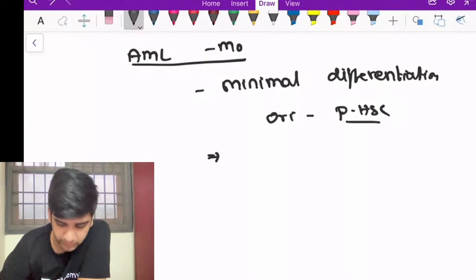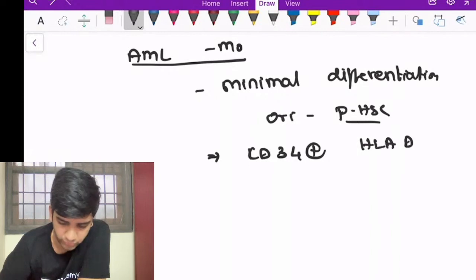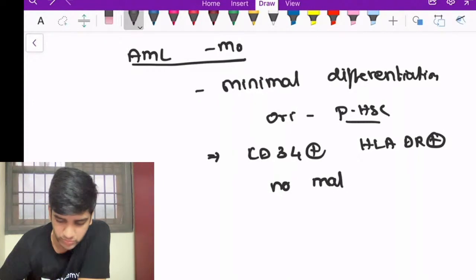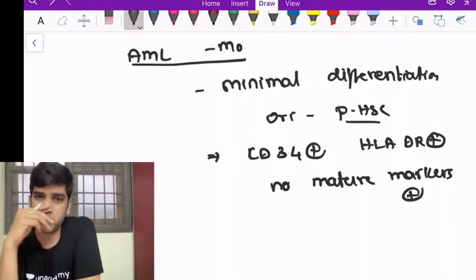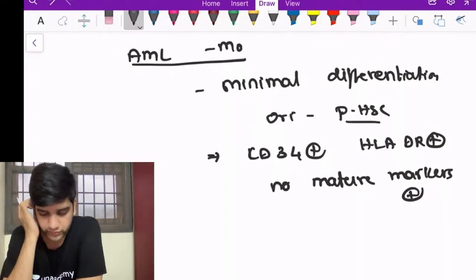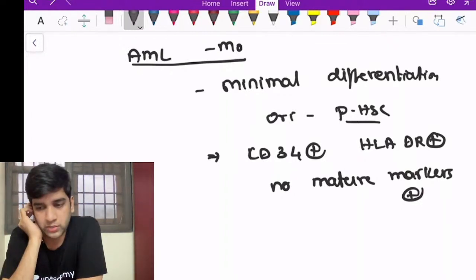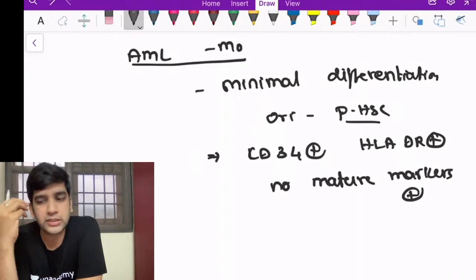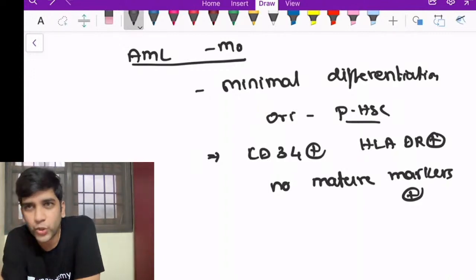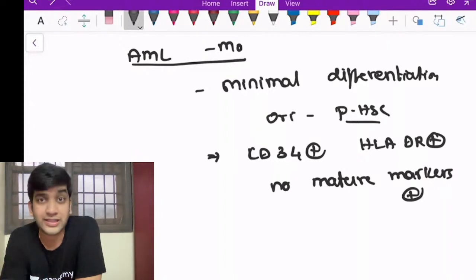The blast is very immature. So the CD markers which will be positive are CD34 positive, HLA-DR positive, and no mature markers will be positive. So I'm having a leukemia which has the phenotype of myeloid as well as lymphoid, nothing mature but immature.